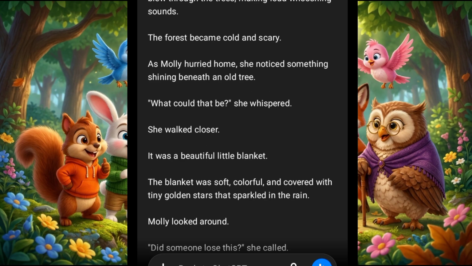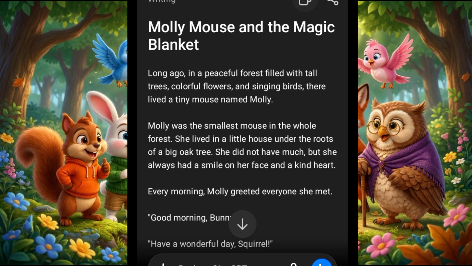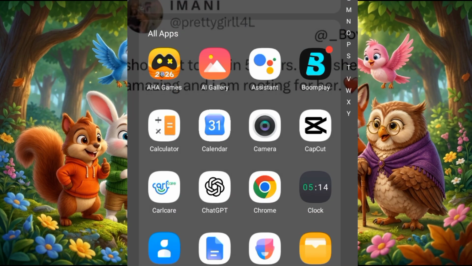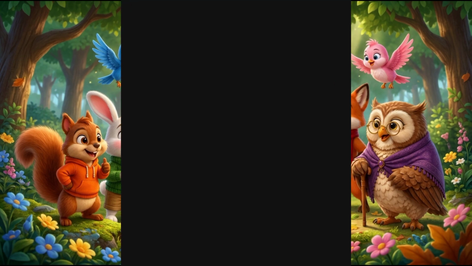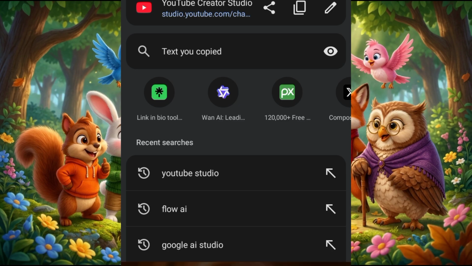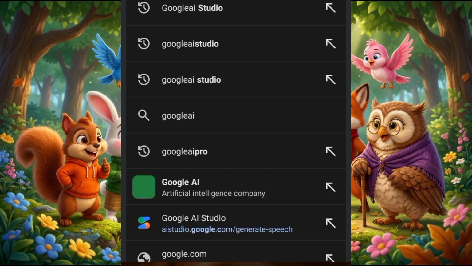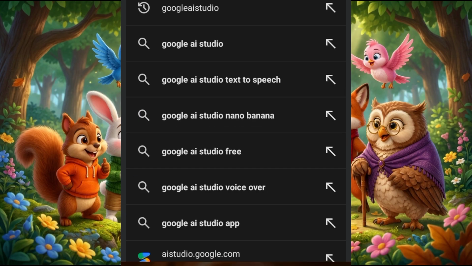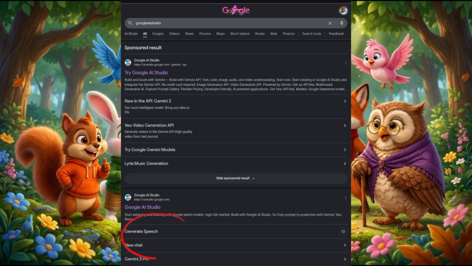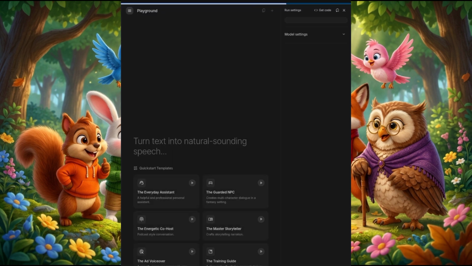So what I'm going to do is copy this story, then head over to Google AI Studio. Google AI Studio is an AI website that you can use to generate your voiceover for free. So when you get to your Chrome browser, you type in Google AI Studio. Once it loads up, you're going to click on Generate Speech, and it's going to bring you to this interface.